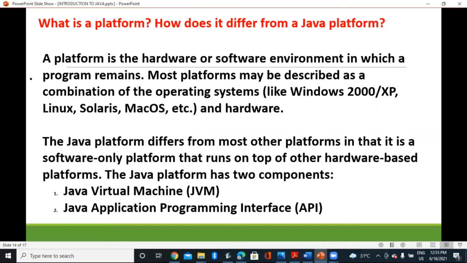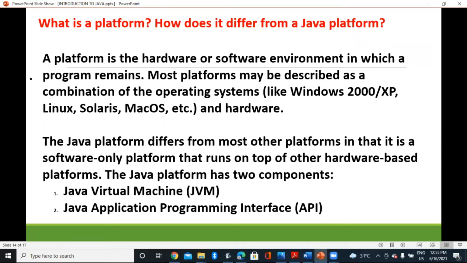Now, what is a platform? How does the Java platform differ from other platforms? Usually a platform is the hardware or software environment in which a program runs. Most platforms may be described as a combination of the operating system, like Windows 2000, XP, Linux, Solaris, Mac OS, etc., and the hardware.